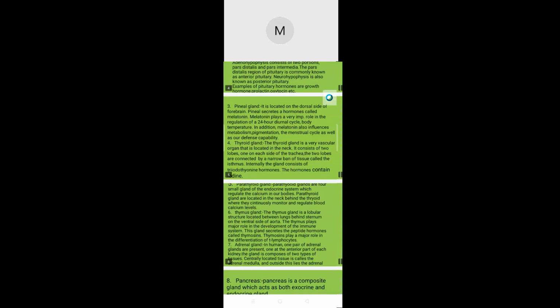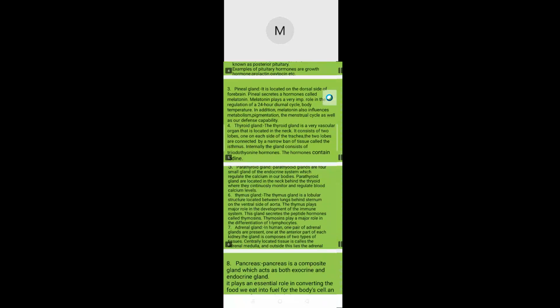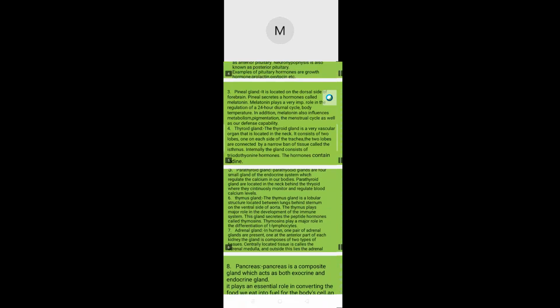Thyroid gland. The thyroid gland is a very vascular organ that is located in the neck. It consists of two lobes, one on each side of the trachea. The two lobes are connected by a narrow band of tissue called the isthmus. Internally, the gland secretes thyroxine and triiodothyronine hormones. These hormones contain iodine.